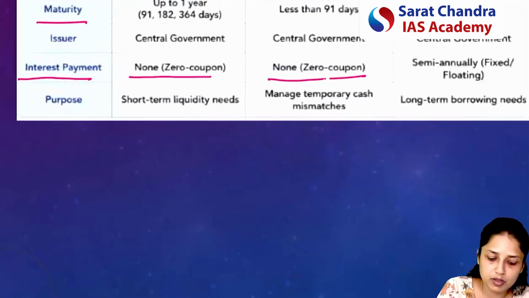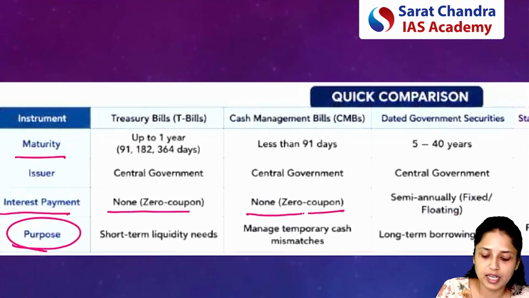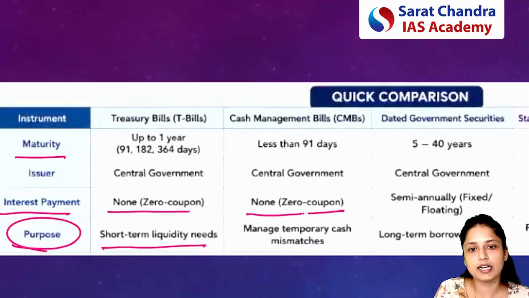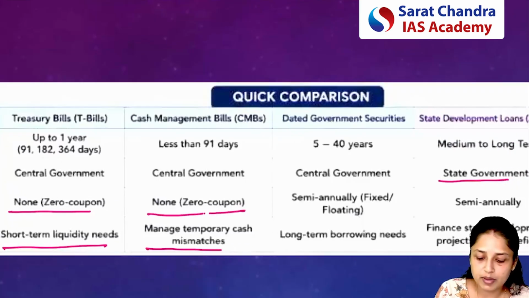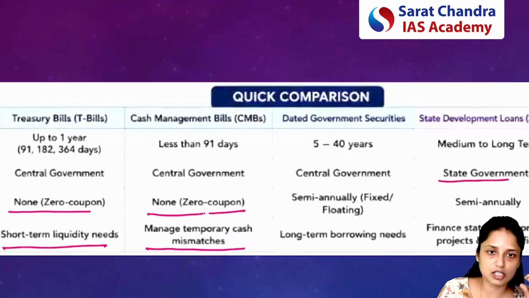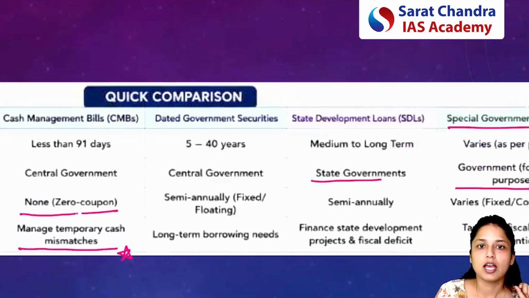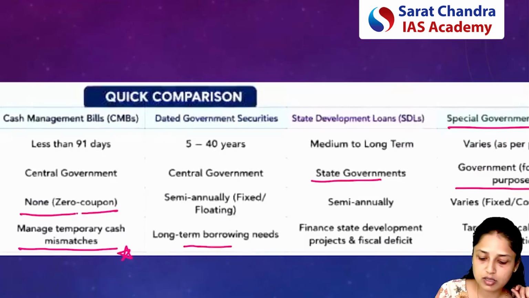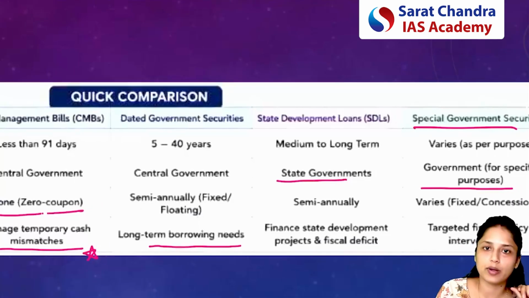Now coming to the purpose. I think the purpose we already discussed. For T-bills, it will be short-term liquidity needs. For cash management bills, since these are ultra short instruments, for a very short amount of time, they will mainly be used to manage temporary cash mismatches. For dated government securities, the main purpose will be to ensure long-term borrowing needs.